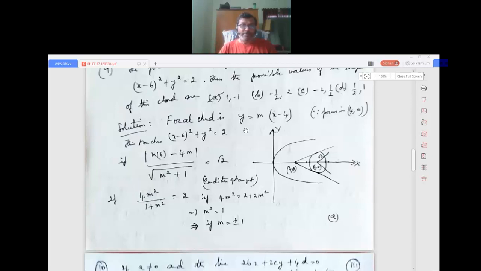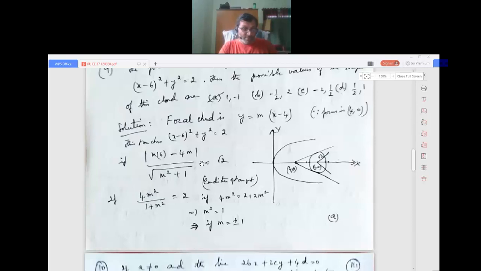Here the center is 6 comma 0. Bringing y to one side, the line is mx minus y minus 4m equals 0. So we get 6m minus 4m divided by the square root of a squared plus b squared, where a is the coefficient of x and b is the coefficient of y.